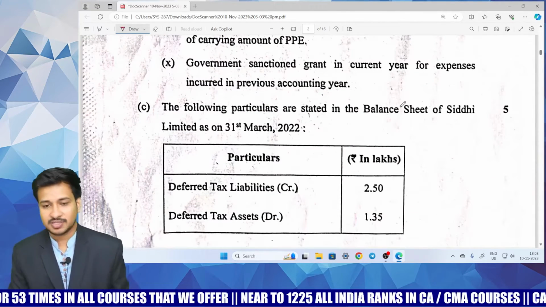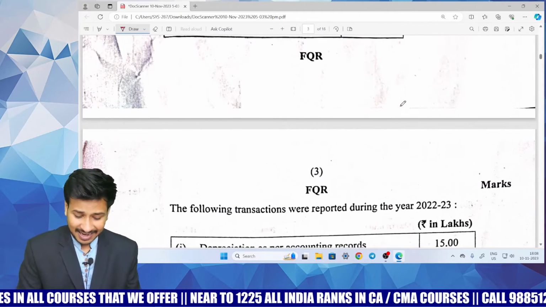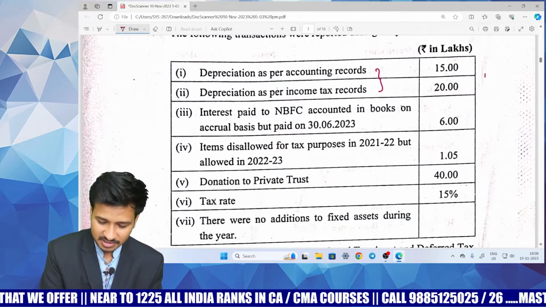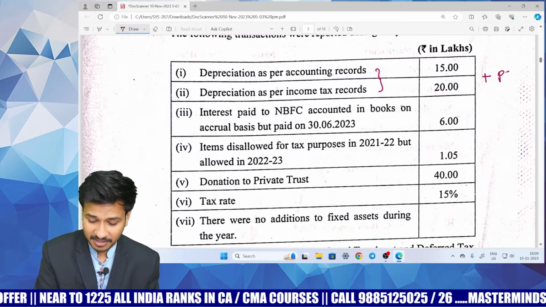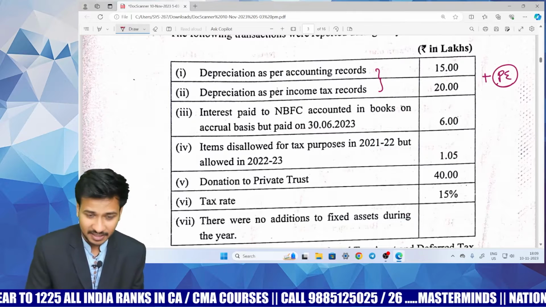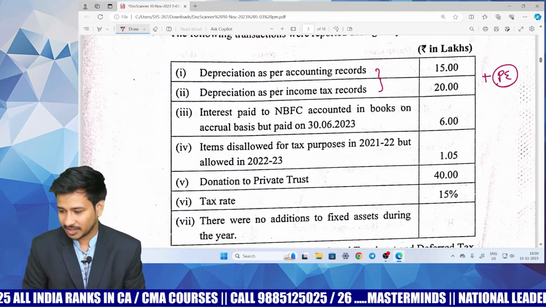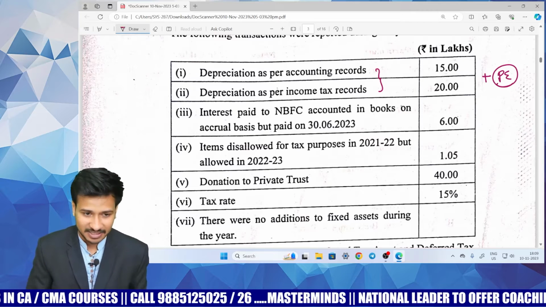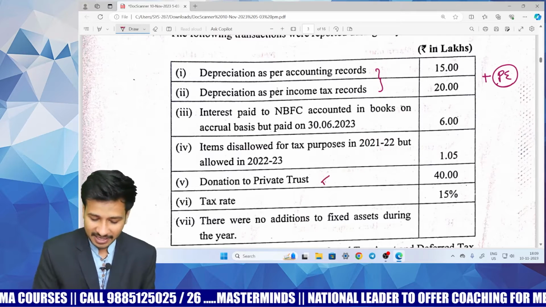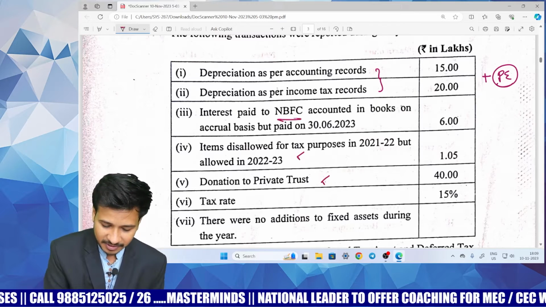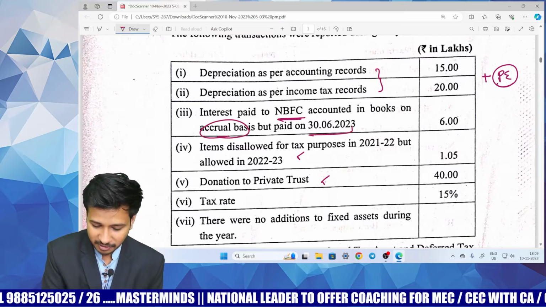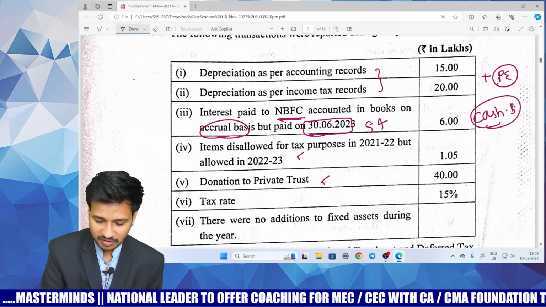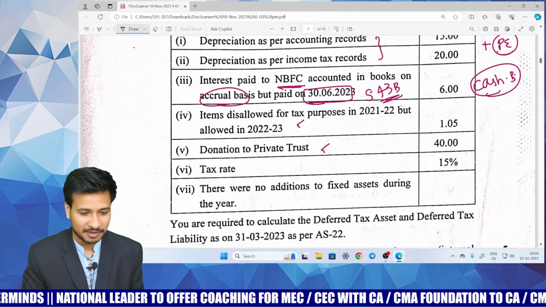Now moving on to question number C, which is from Accounting Standard 22. Actually we have this kind of question in our material, with depreciation and preliminary expenses from the study material itself, but he has added some other things, even taking from other books or different points, which we have also included in our material. Donation to private trust is there, items disallowed for tax purposes are there, and interest paid to NBFC, accrued in the books but paid on 3/6/2023, which you have to allow on cash basis. That is the concept of Section 43B, which is on actual payment basis.